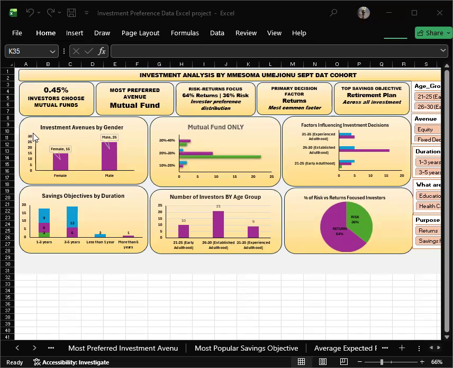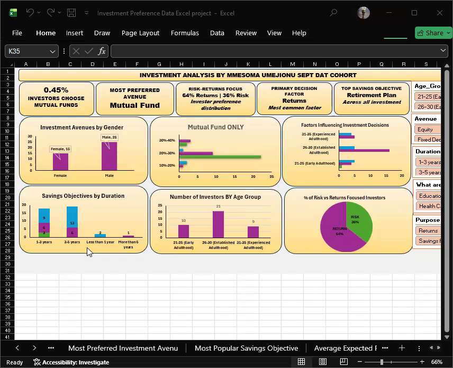Moving on to the first chart, investor avenue by gender. This chart comprises investment avenue preference by gender, like I mentioned before, and it shows that the male investors, 25, show higher participation than female investors, which have a count of 15. This suggests that male investors are more active in investment participation, particularly in mutual funds.